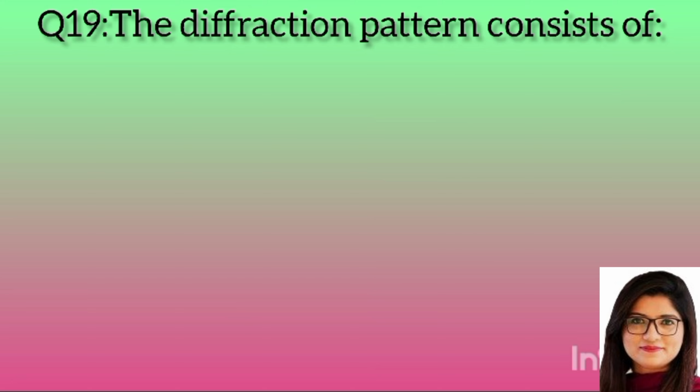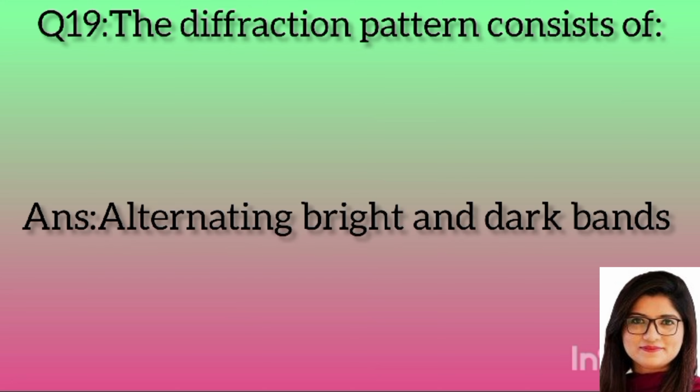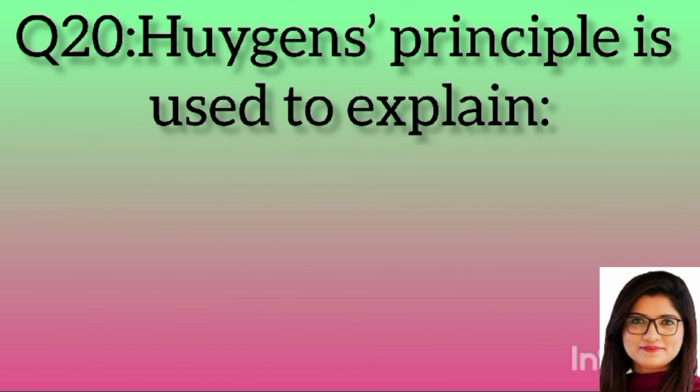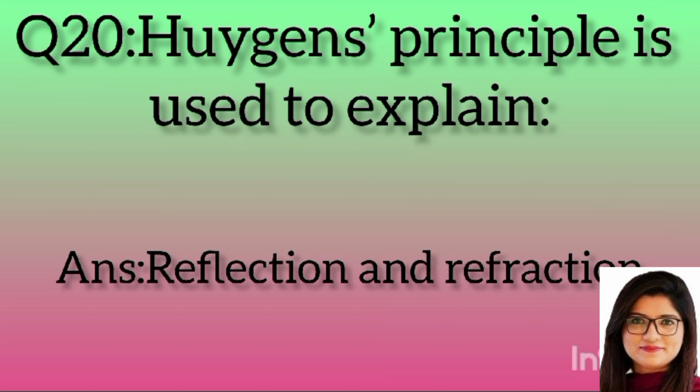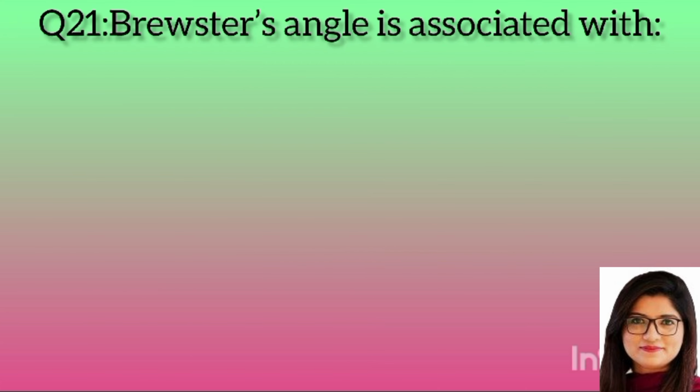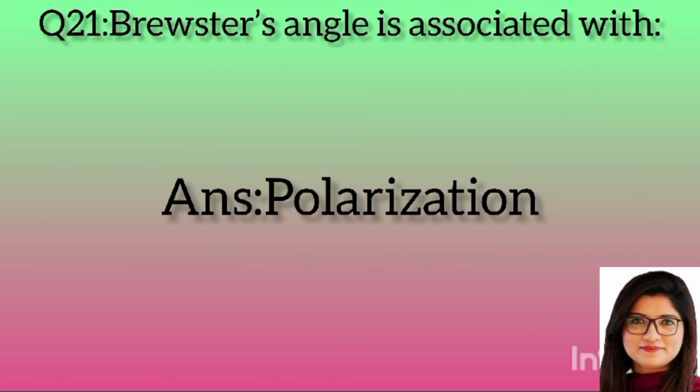Question 19. The diffraction pattern consists of? Answer: alternating bright and dark bands. Question 20. Huygens' principle is used to explain? Answer: reflection and refraction. Question 21. Brewster's angle is associated with? Answer: polarization.